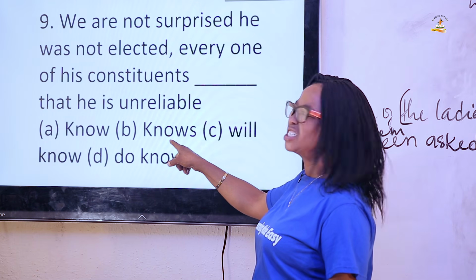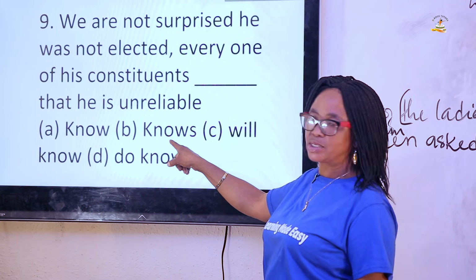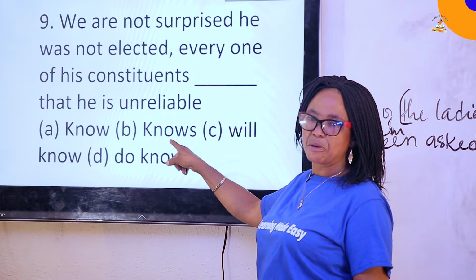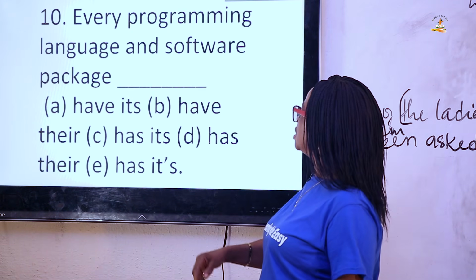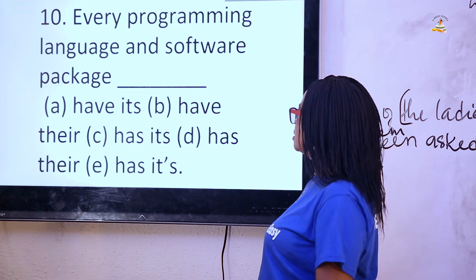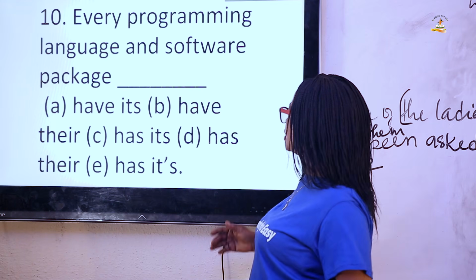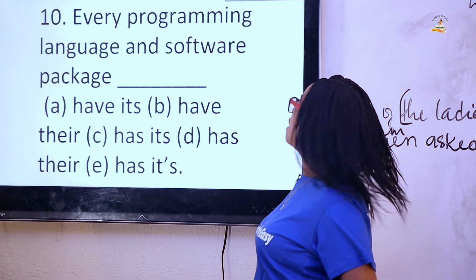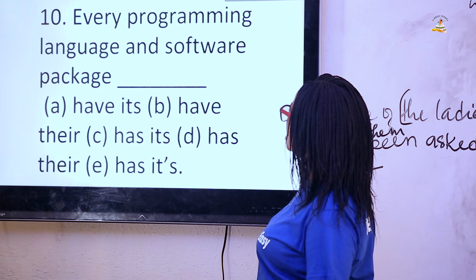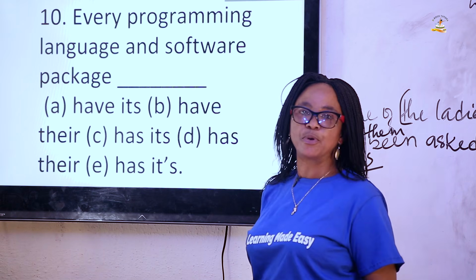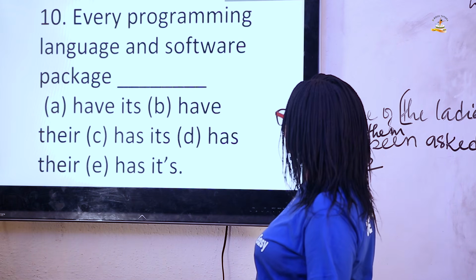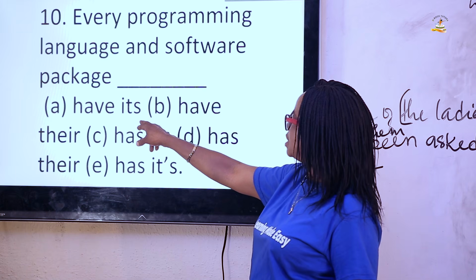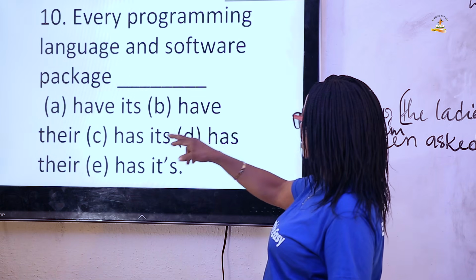Every one of his constituents knows that he's unreliable. Question 10. Every programming language and software package dash is purpose. Now let's look at it.